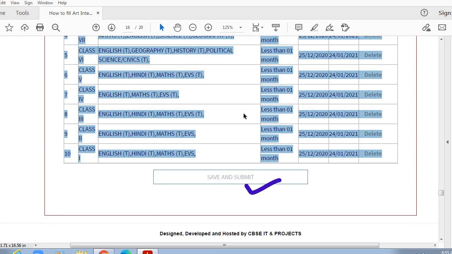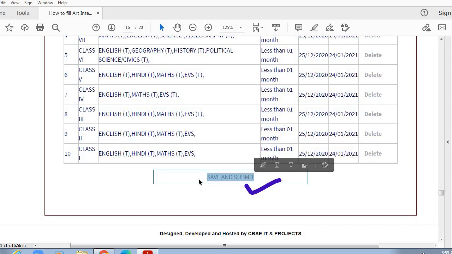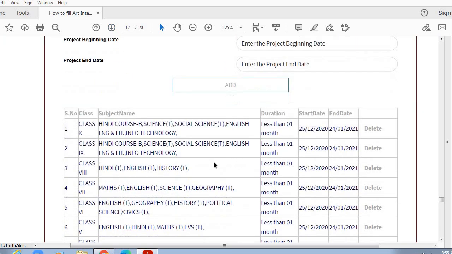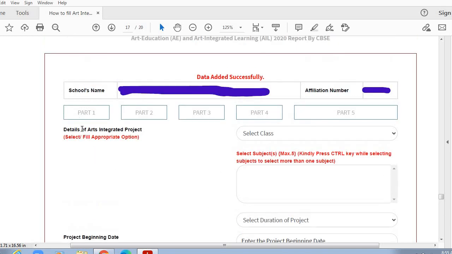So after completion of this part, you should click on this save and submit, and then you will go to the last page where you can finalize your data. So far you have been filling data on this part 1.